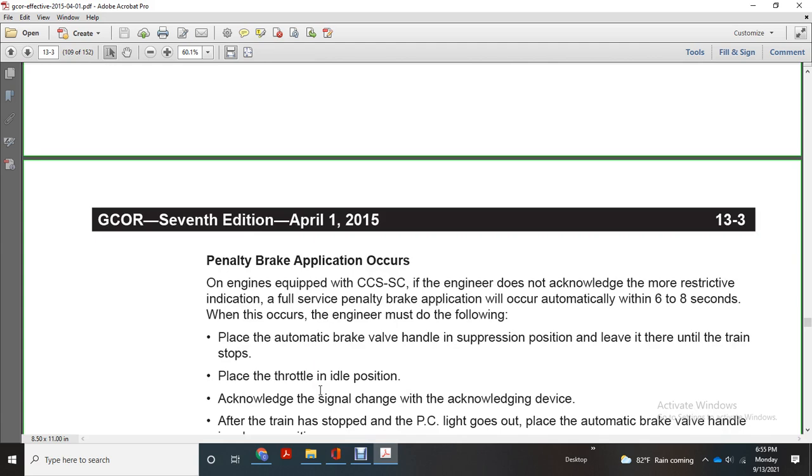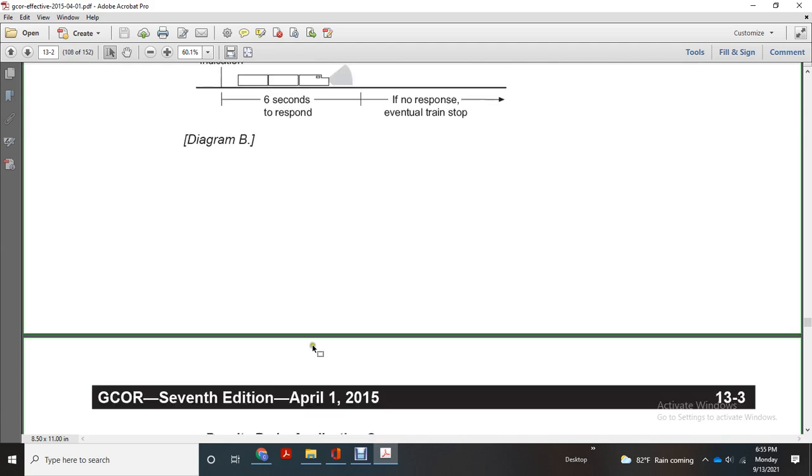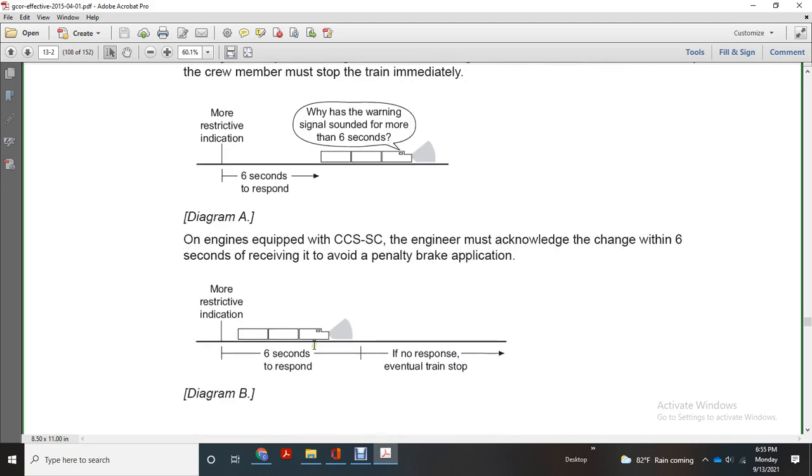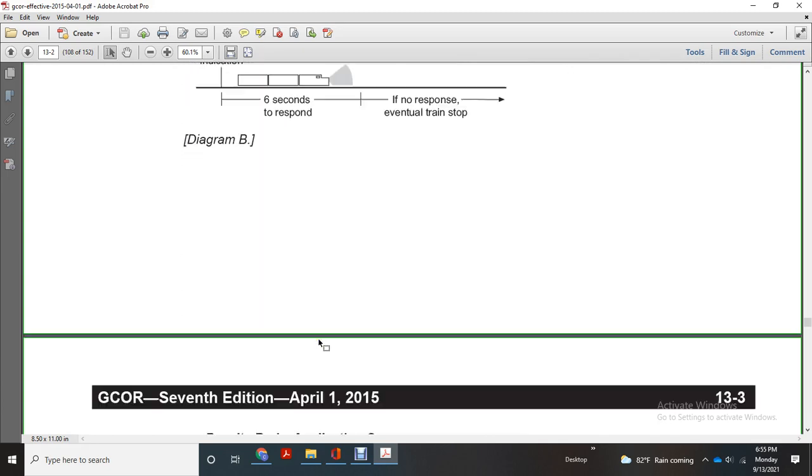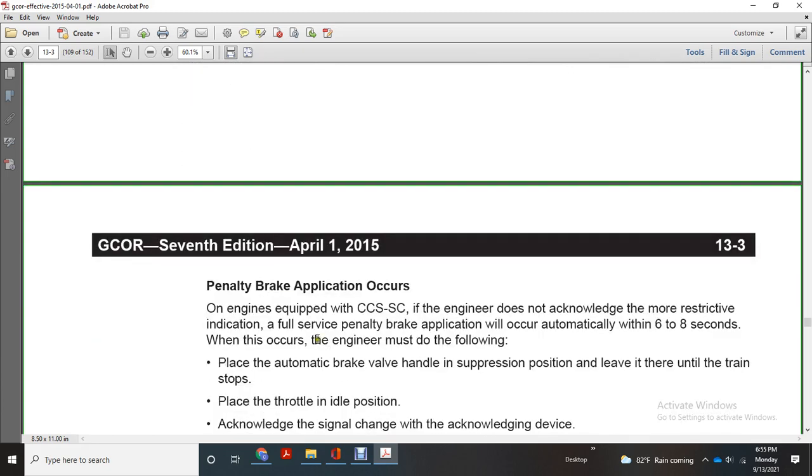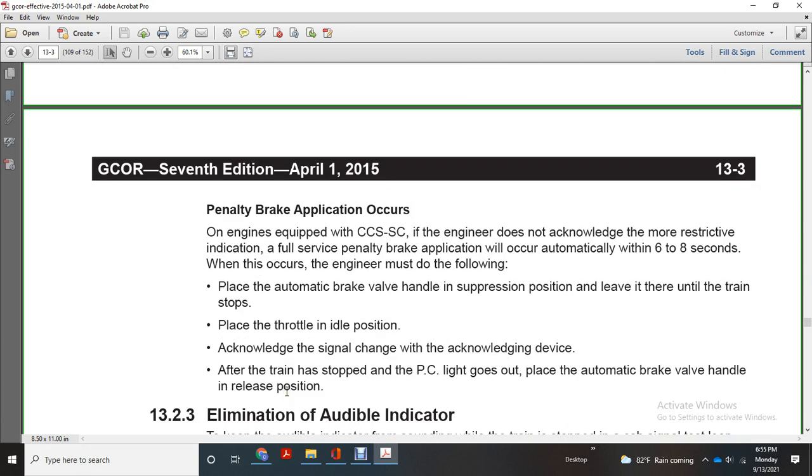Penalty brake application occurs on engines equipped with the coded cab signal safety control system. If the engineer does not acknowledge a more restrictive indication, a full service penalty brake application will occur automatically within 6 to 8 seconds. When it occurs, the engineer must do the following: place the automatic brake valve handle in the suspension and suppression position and leave it there until the train is stopped, then place the throttle in the idle position.